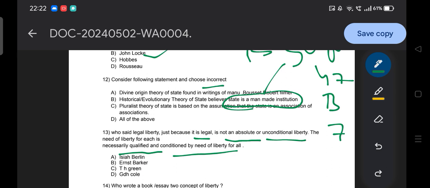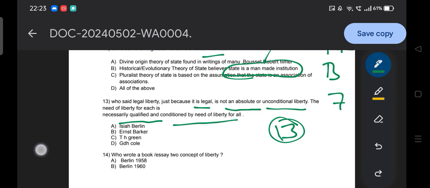So here the time is off. The answer of this question is obviously option B, Ernest Barker. Ernest Barker. So moving to the next question.